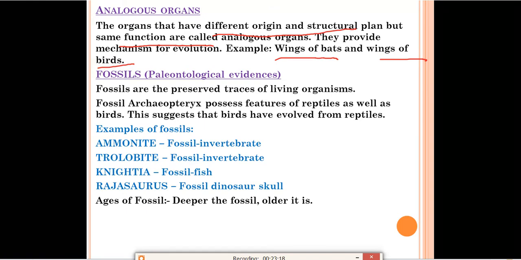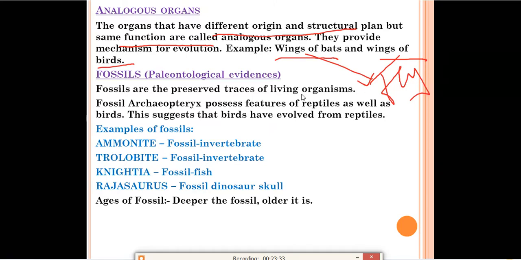The example of analogous organs is the wings of bats and the wings of birds. The wings of bats and birds are different in structure and origin, but their function is the same, meaning both use their wings to fly. So this was analogous organs.